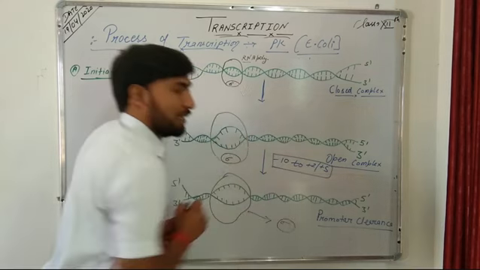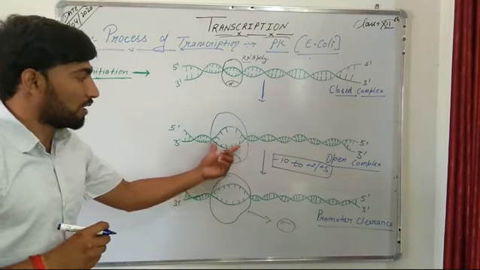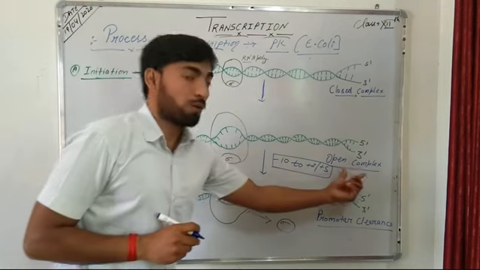And when this DNA is unwound, it results in the formation of an open complex.